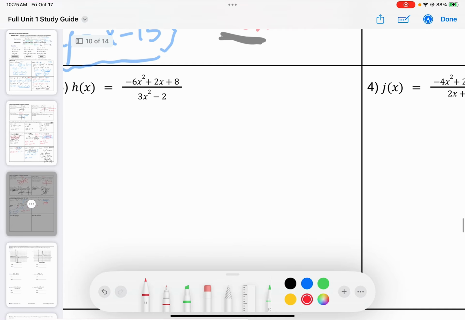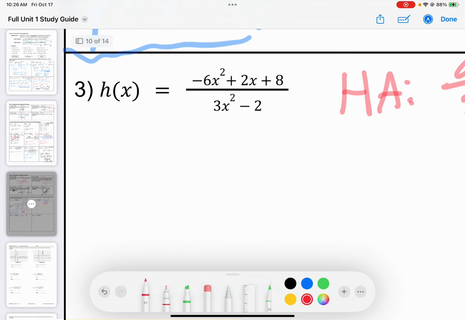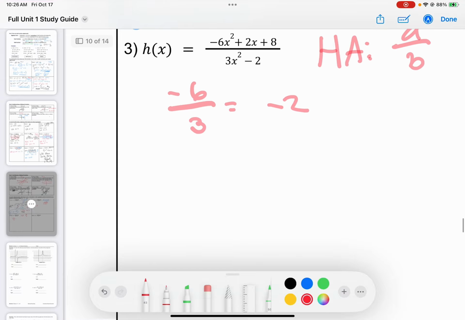All right, number 3. I have the same degree. So that means I'm getting a horizontal asymptote at a over b, where a and b are the leading coefficients. Negative 6 divided by 3, well, that's just negative 2. So we have a horizontal asymptote at y equals negative 2.